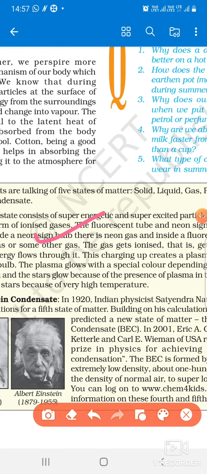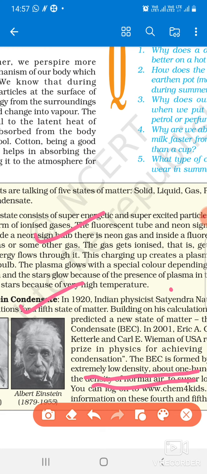Now the next and last state is the Bose-Einstein condensate. In plasma, we have said that the particles are super energetic and super excited, at a very, very high temperature. The Bose-Einstein condensate is the opposite of that. The BEC is formed at extremely low density and super cool temperature.